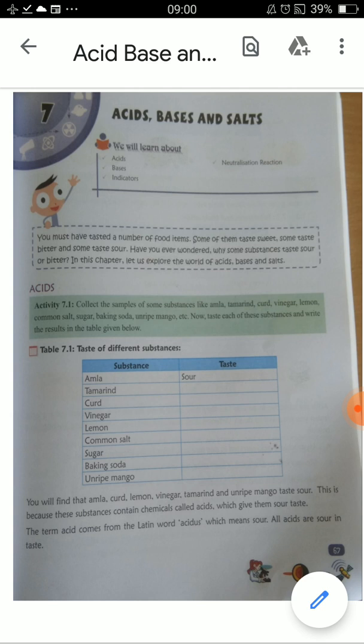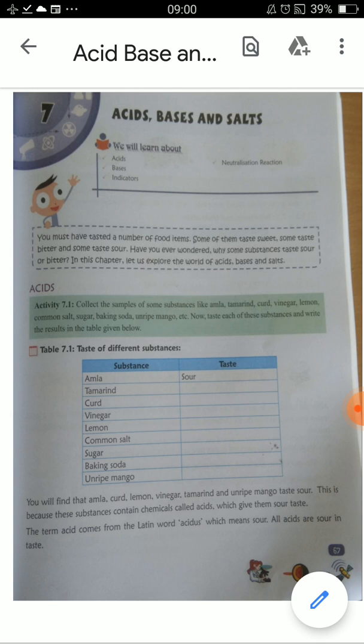Let us start. You must have tasted a number of food items. Some of them tasted sweet, some bitter and some sour. So what is the meaning of sweet? Sweet means meetha, bitter means kadwa and sour means khatta in taste. Have you ever wondered why some substances taste sour or bitter? In this chapter we will explore it, the activity and the world of acid, base and salt. I am going to start with acids.